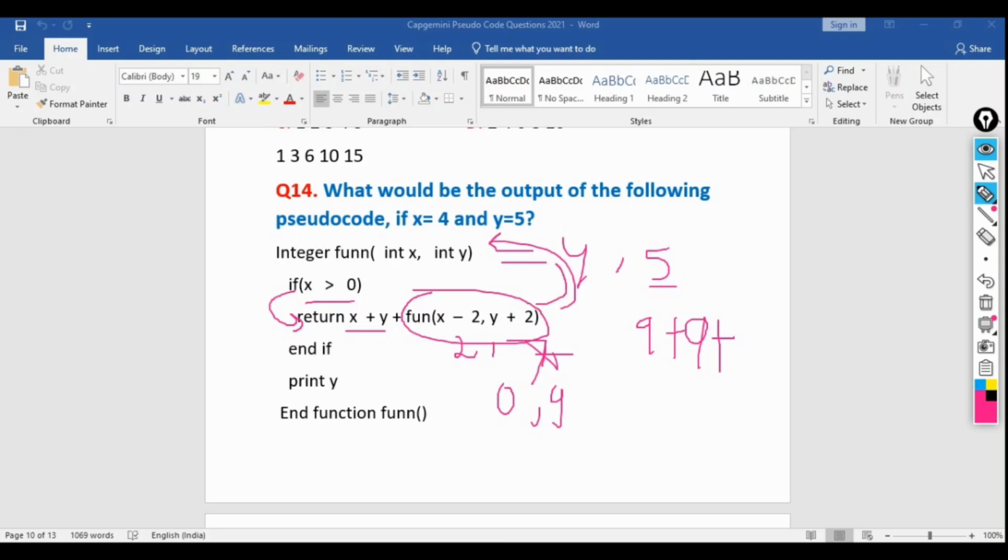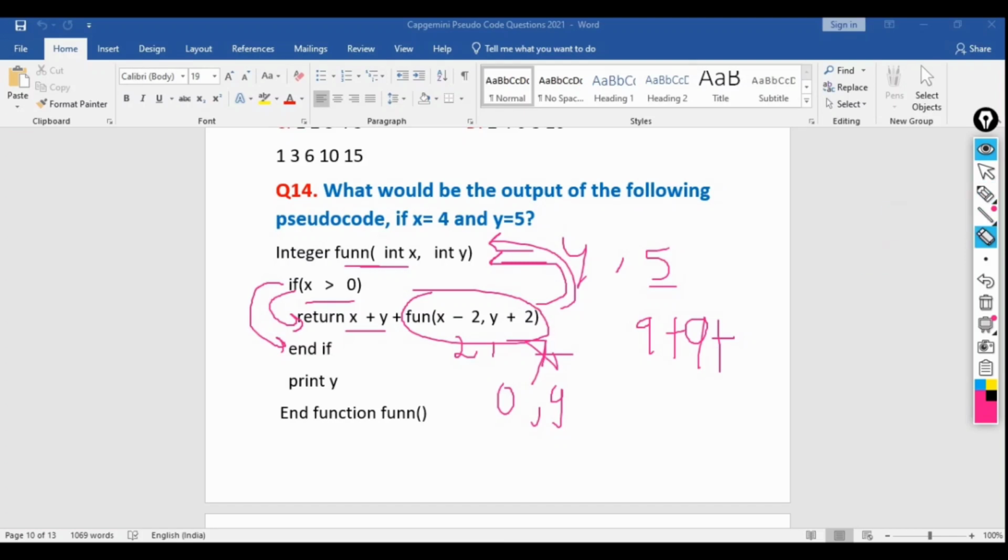So again it will execute this function, and it will enter the check for the if statement. If x greater than 0, 0 is not greater than 0, so it will simply come outside the if condition. There is no else part, so it will not print anything. So we've already returned 9 plus 9, it will simply print 18.